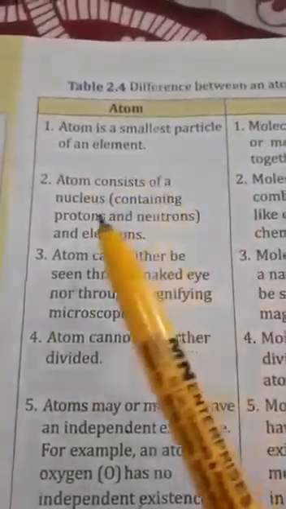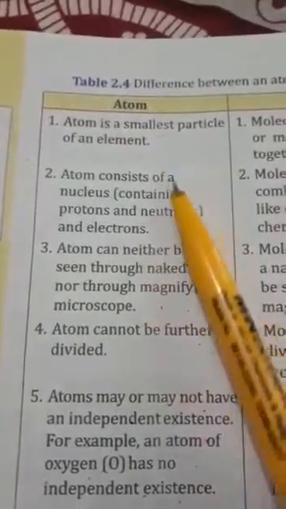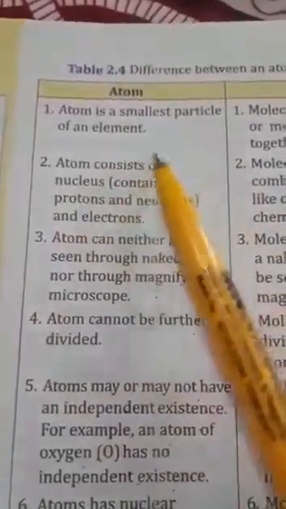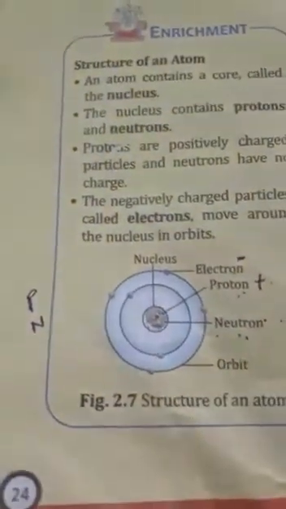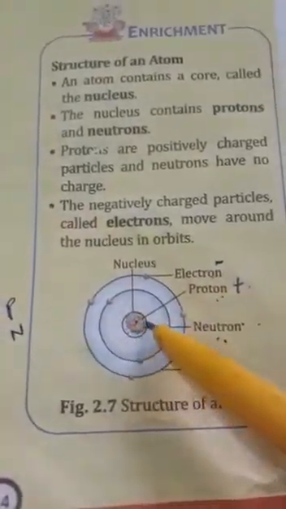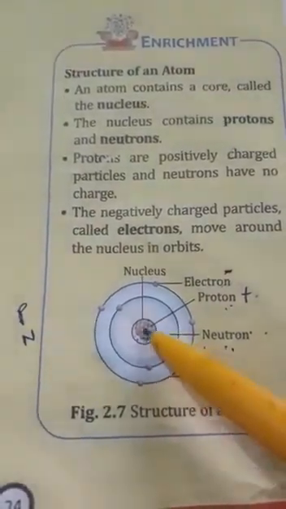Atom is the smallest particle of an element. Atom consists of a nucleus containing protons and neutrons, and electrons. You can write these 2 lines in the definition and then give the properties numbers 1, 2, 3, 4, 5. One, atom is the smallest particle of an element. Then atom consists of a nucleus. So what is the nucleus? For this, come to page number 24, yellow side. This center circle is the nucleus. Every atom contains a core, a center core.